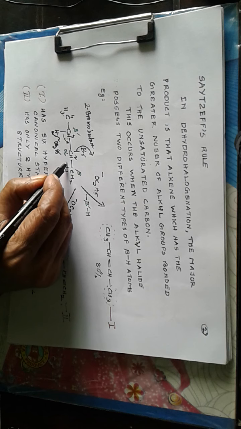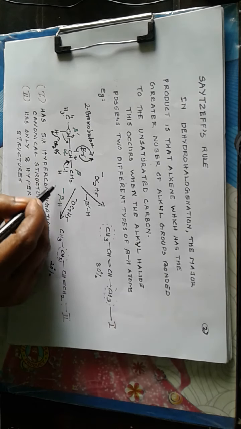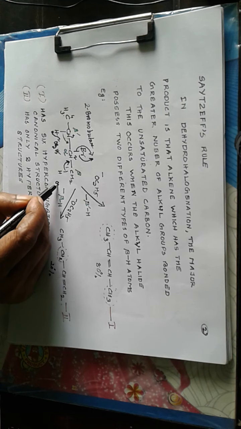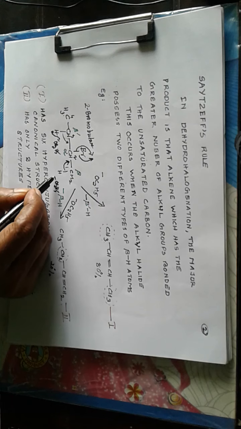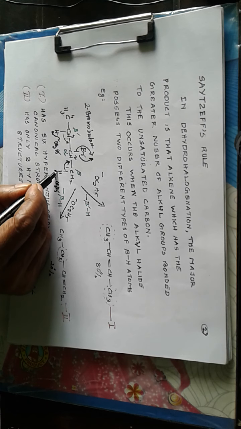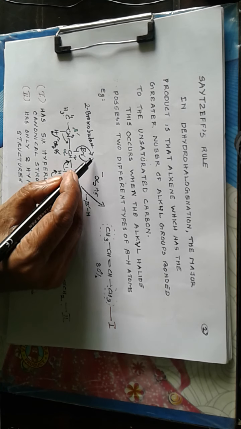Now by a second route, the beta hydrogen may be removed. See, this bond will be migrating in this direction. Again, bromine will be removed and OC2H5 will be attacking the beta hydrogen to establish a bond. This bond will be shifting in this direction. Bromine will be removed as Br negative. So we get a bond between the alpha and beta position.